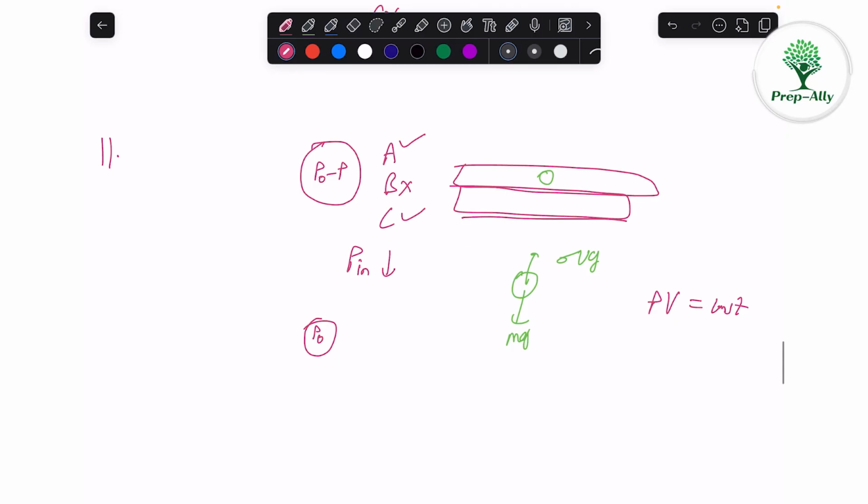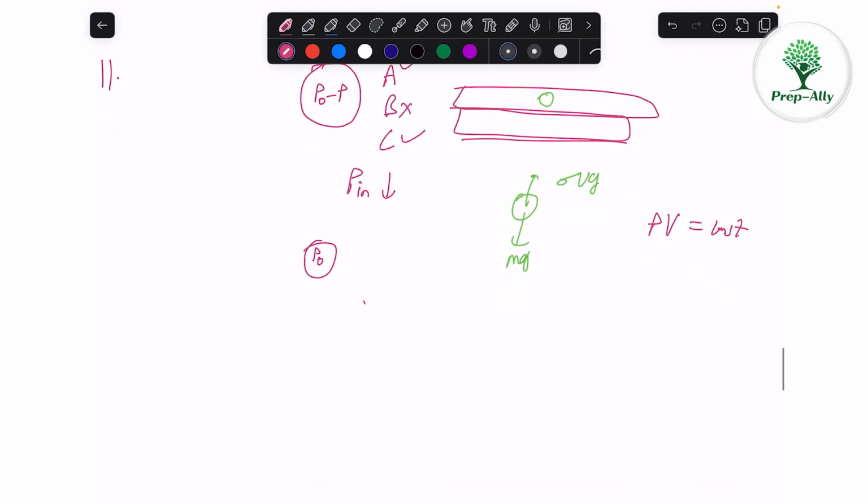And option number D says that at higher altitudes it is easier to boil water. When we heat up this water, it has its own vapor pressure. This is called P vapor, let us say. When P vapor becomes equal to the atmospheric pressure, it will boil.